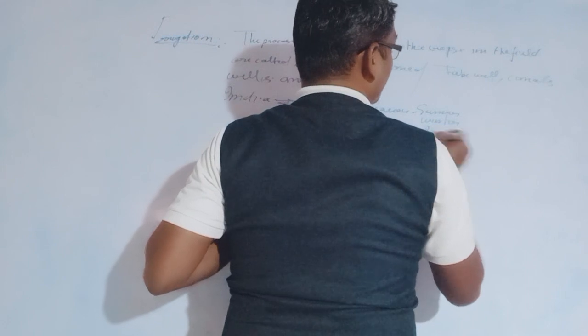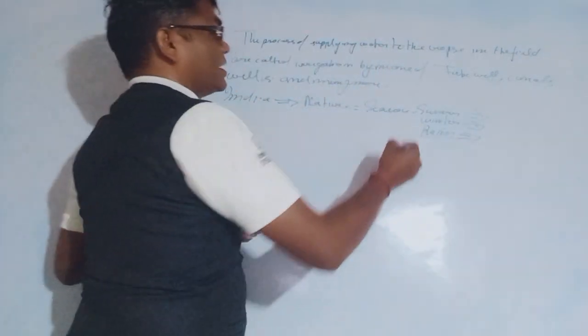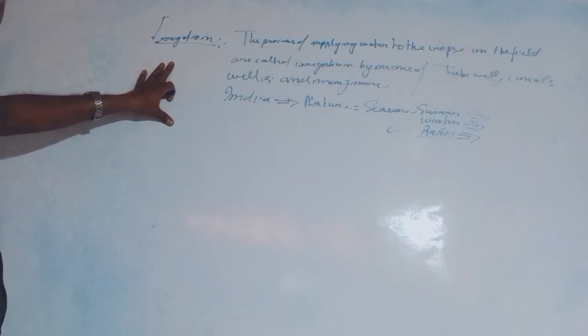Rain is a very important resource through which we can irrigate the crops, depending upon the crops' requirements, so that the yield of any crop is increased.